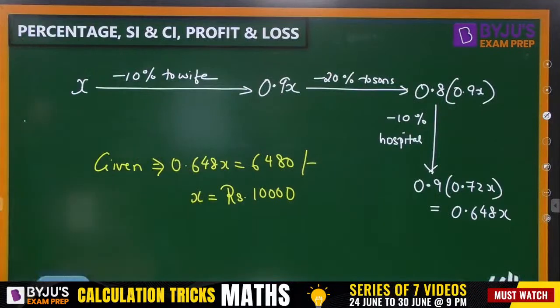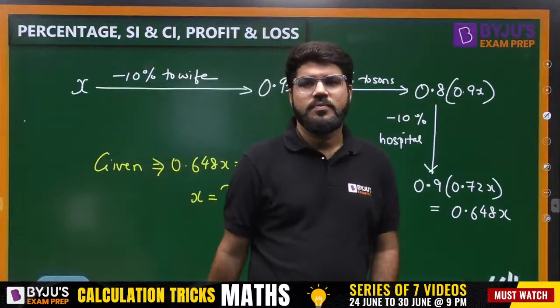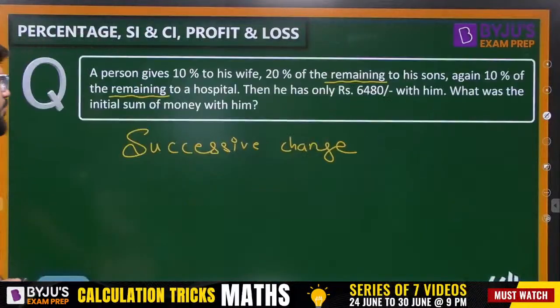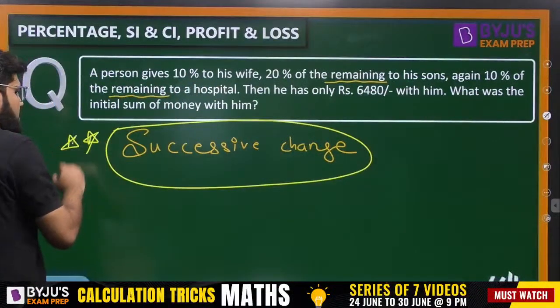So the final answer is 10,000. Okay, great. So that is an important concept that is known as the concept of successive change. Next one.